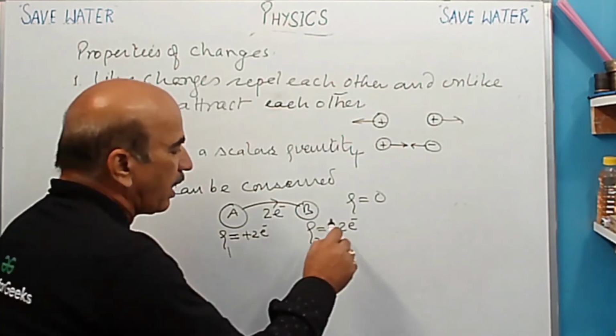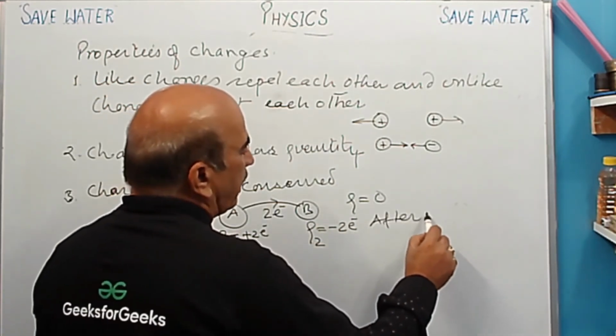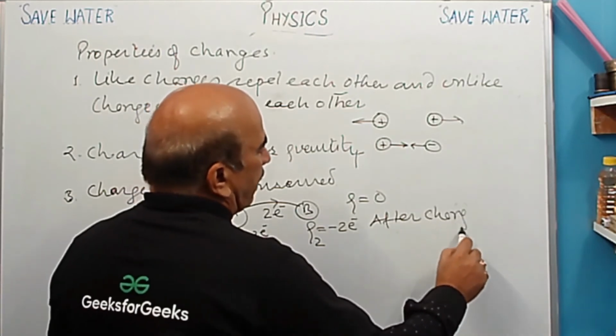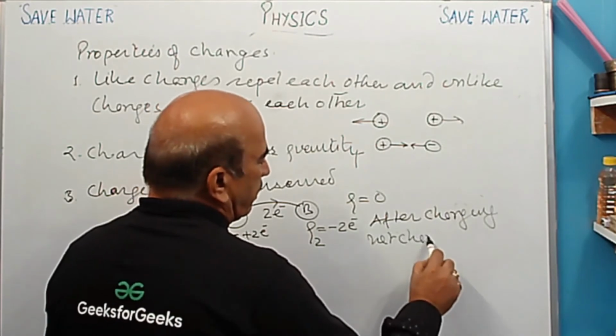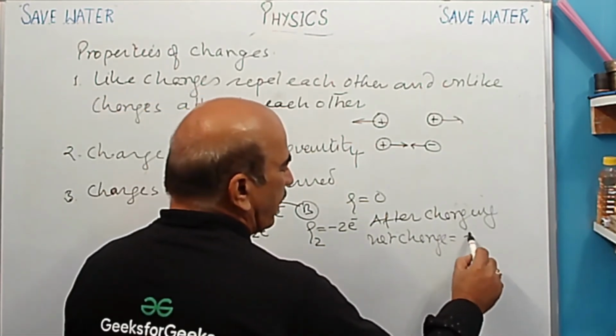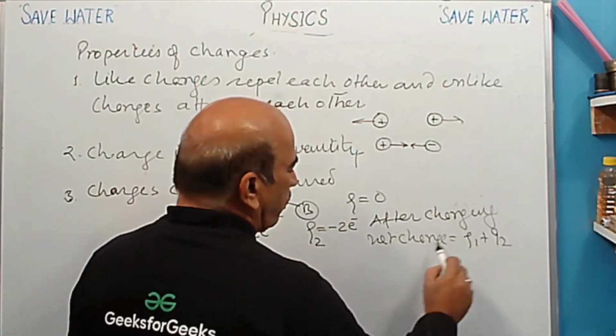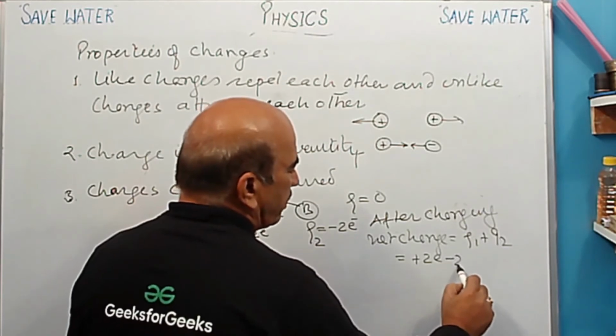अब देखिए, after charging क्या होगा? After charging, net charge कितना होगा? Net charge is Q1 plus Q2, or we can say it is plus 2E and here minus 2E,